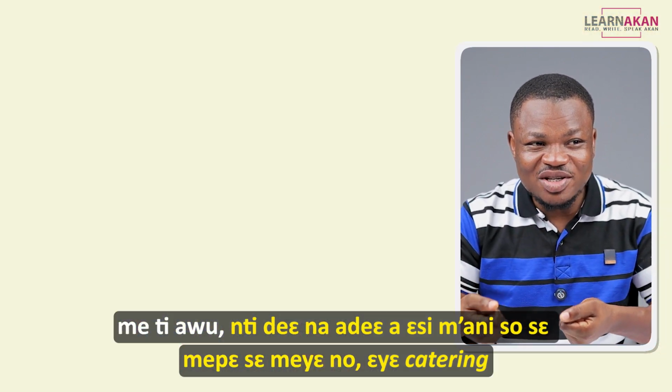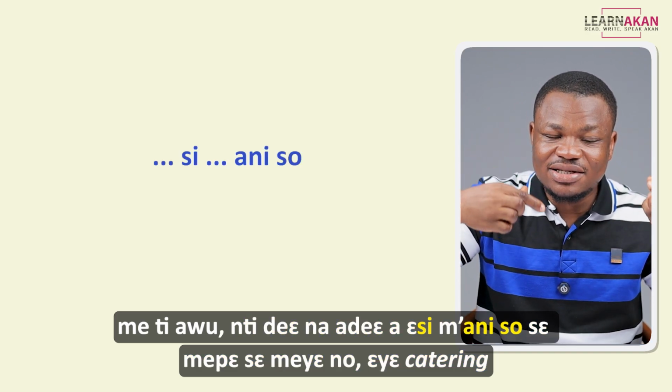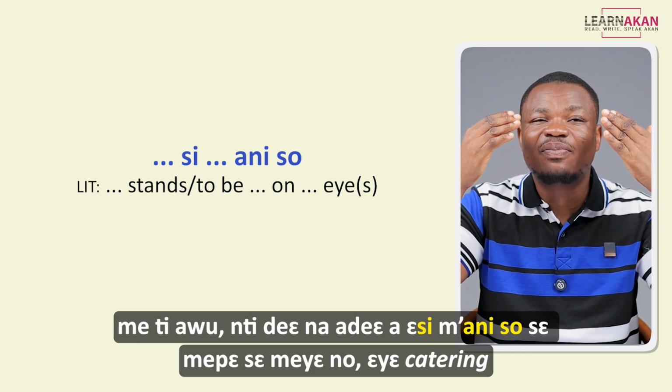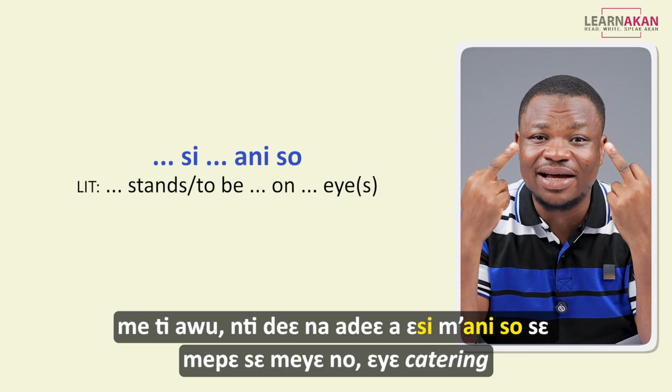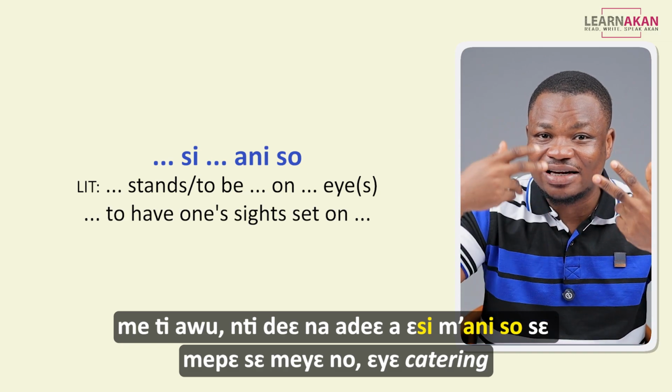When we say obi eniso, this is also an idiom, literally meaning there's something on the person's eyes. It just means the person has a goal, an aim.